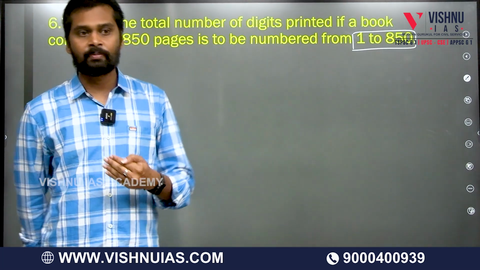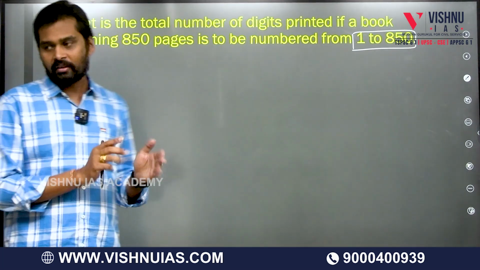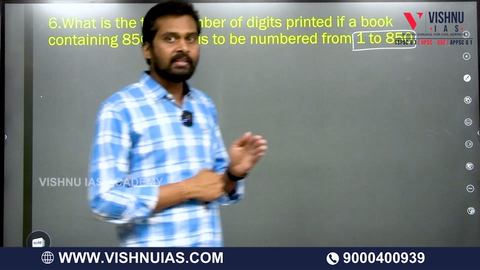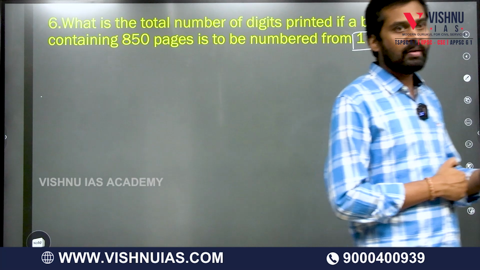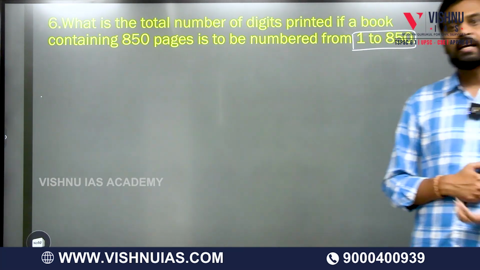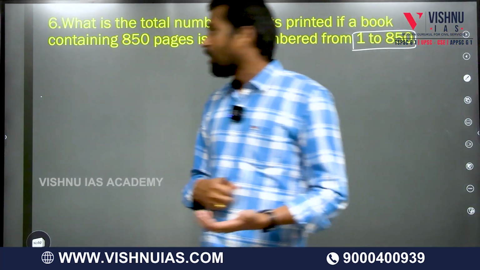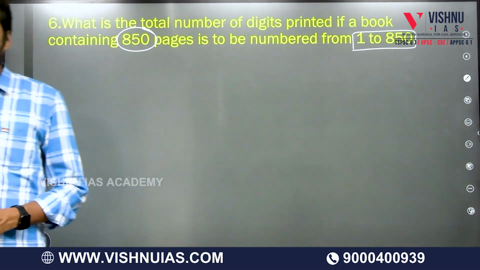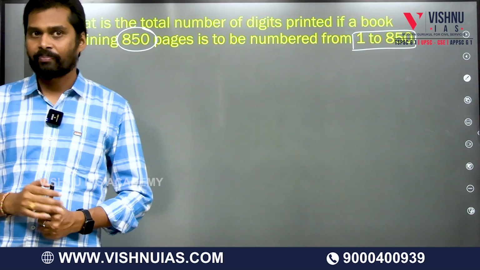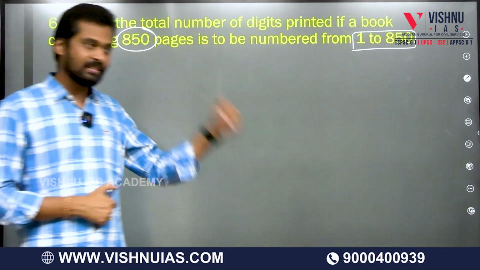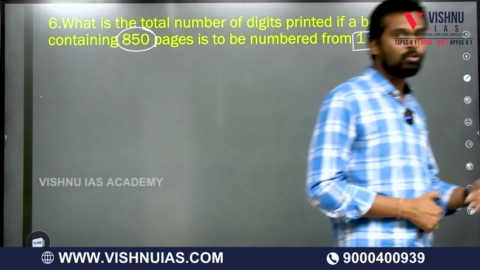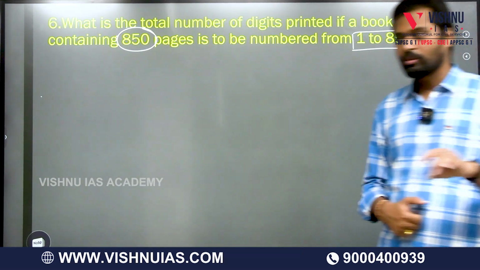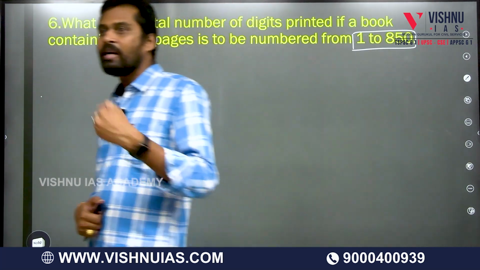How many digits means that, suppose for pages 1 to 9, every page has a single digit. 10 means how many digits are we using? 2. 11 means 2. Likewise, if you take 100, we are using 3 digits. If you count all the digits till 850, how many digits will you get? Tell me the exact value. Starting from page number 1 to 850, if you count the number of digits, how many digits do we have?